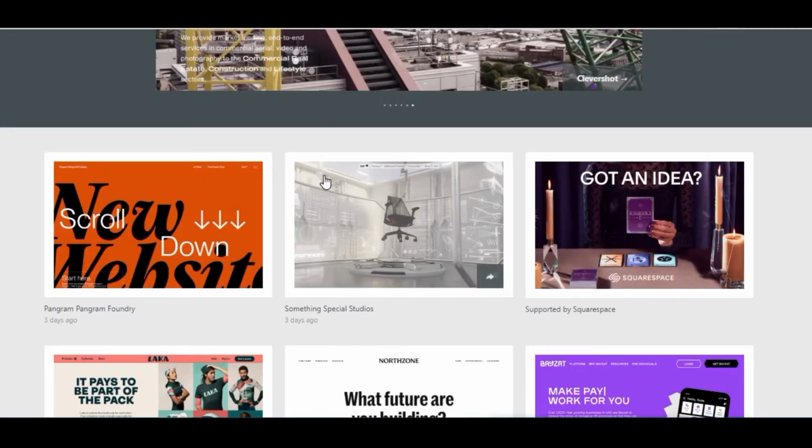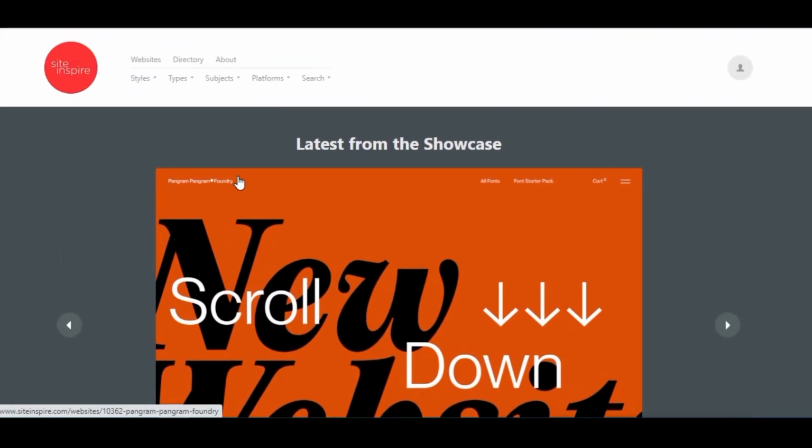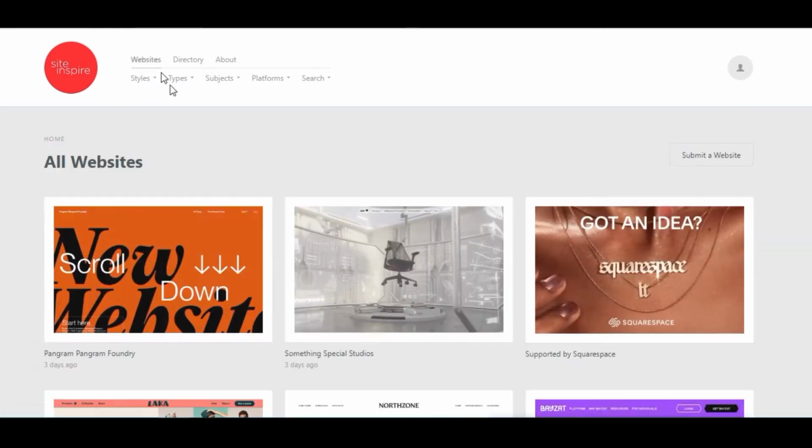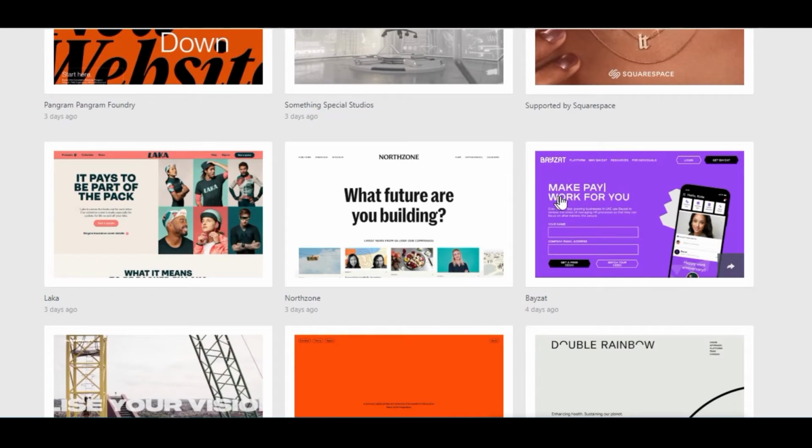Now right here is Siteinspire. Just a beautiful website. If I click on website, it gives me a lot of website inspiration I can choose from.